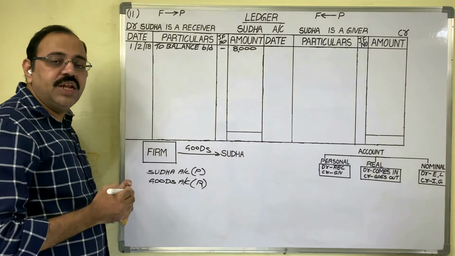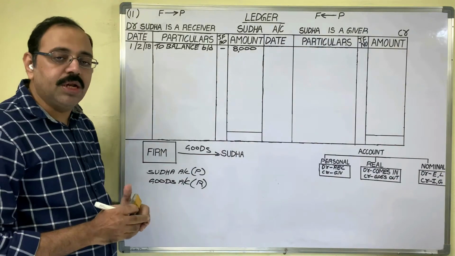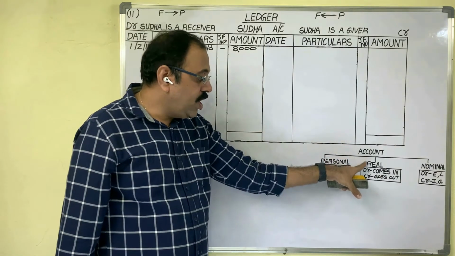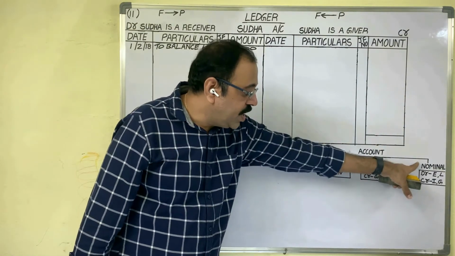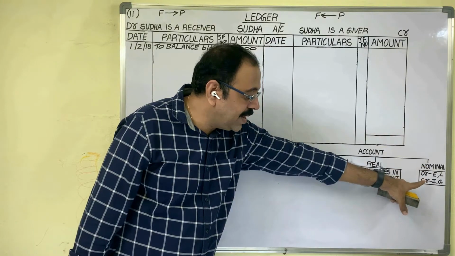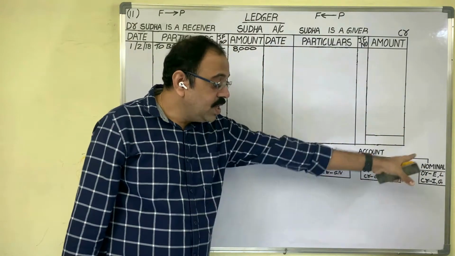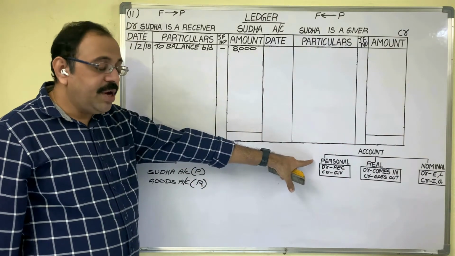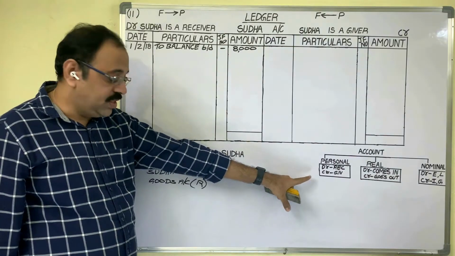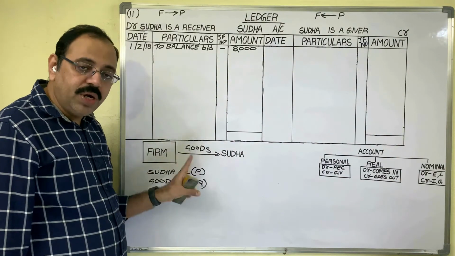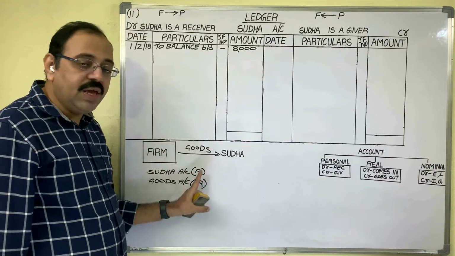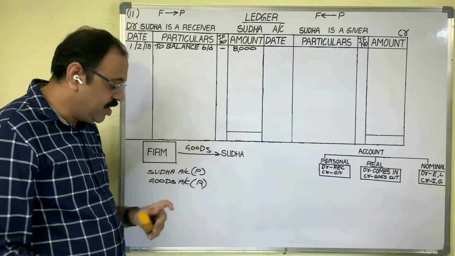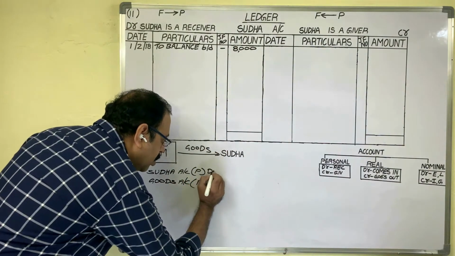The third step in writing a journal entry is to apply the double entry principles. For personal account, debit the receiver, credit the giver. For real account, debit what comes in, credit what goes out. For nominal account, debit all expenses and losses, credit all incomes and gains. These are the double entry principles. Now, for personal account the principle is debit the receiver, credit the giver. This means if Sudha is a receiver, we should debit her account. If Sudha is a giver, we should credit her account. Sudha is receiving goods, she is a receiver, so we should debit Sudha's account.